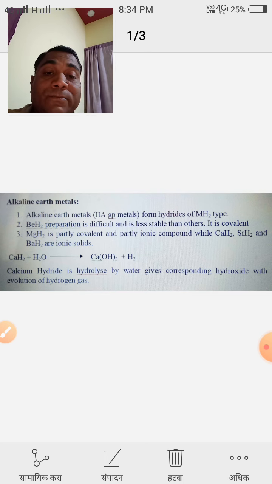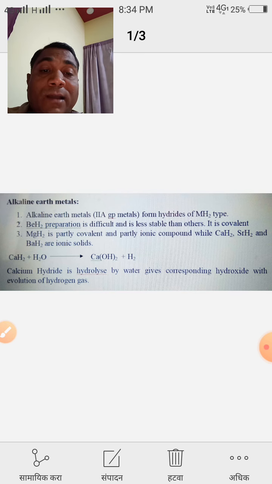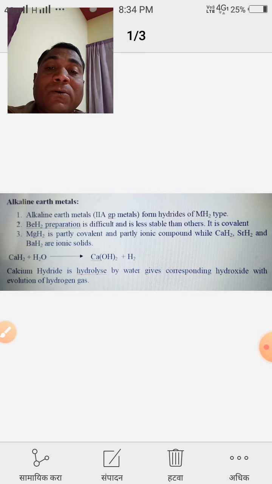So in this video we first explained the diagonal relationship between lithium and magnesium. After that we again explained the hydrides of alkali metals as well as alkaline earth metals.